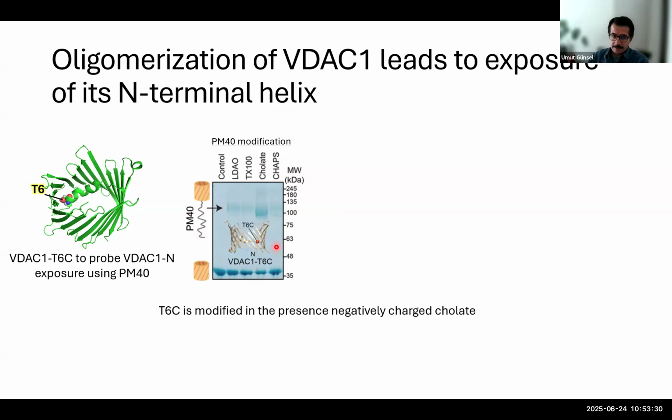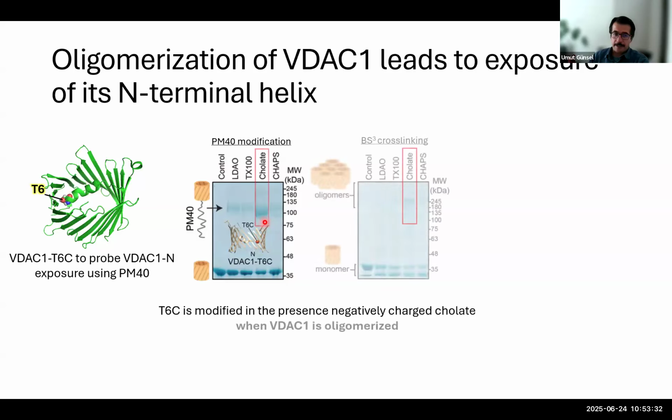And as we predicted, this event was coupled to the oligomerization of VDAC, as monitored with amino-specific chemical cross-linking experiments under the same conditions with this negatively charged cholate detergent.